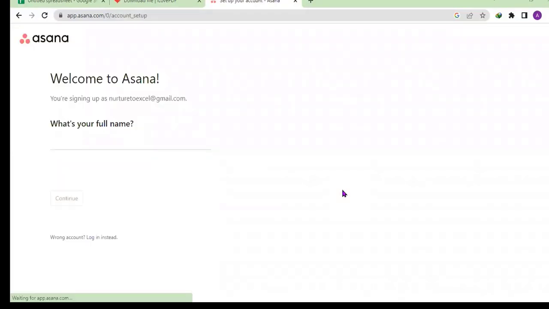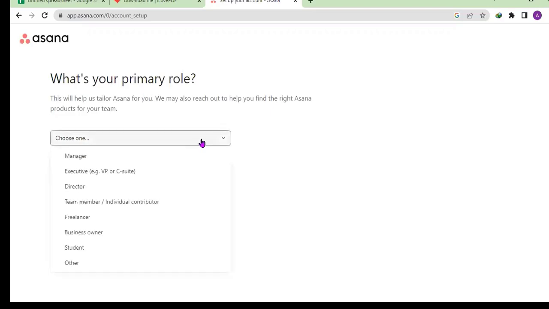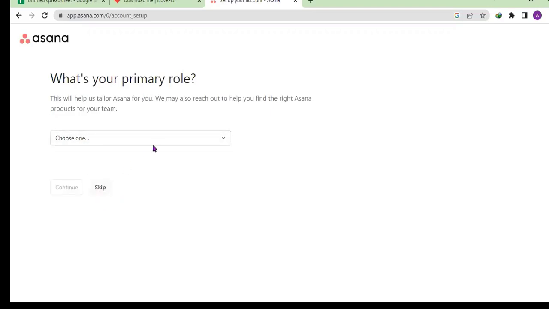Okay. So this is the interface as you are logging in. What's your full name? You put your full name. Continue. So what's your primary role? If you don't want to put it, you can skip.